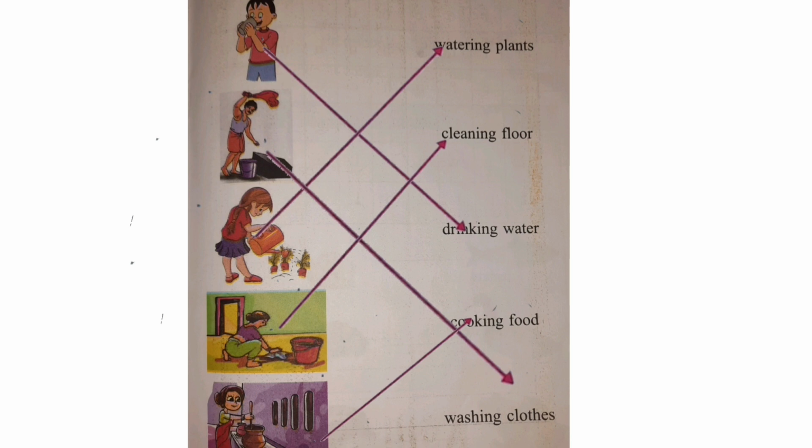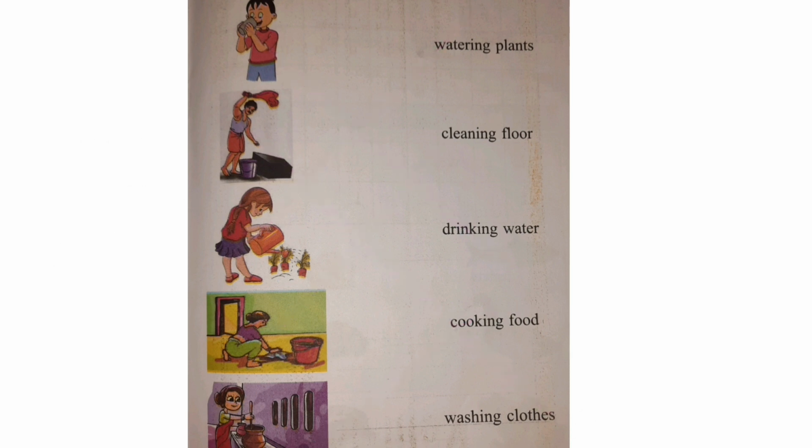Washing clothes, W-A-S-H-I-N-G, washing, C-L-O-T-H-E-S, clothes. Watering plants, W-A-T-E-R-I-N-G, P-L-A-N-T-S, plants. Cleaning floor, C-L-E-A-N-I-N-G, F-L-O-O-R, floor. Last is cooking food, C-O-O-K-I-N-G, F-O-O-D, cooking food.